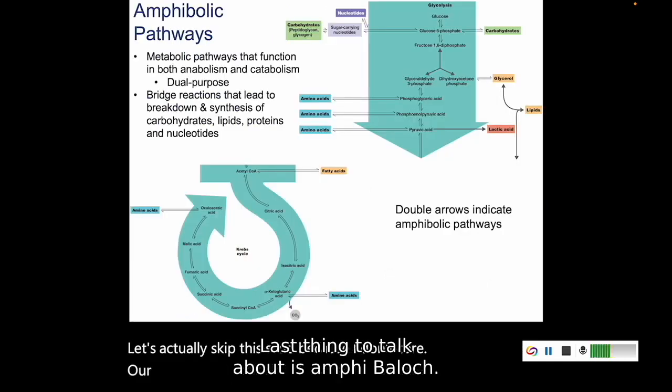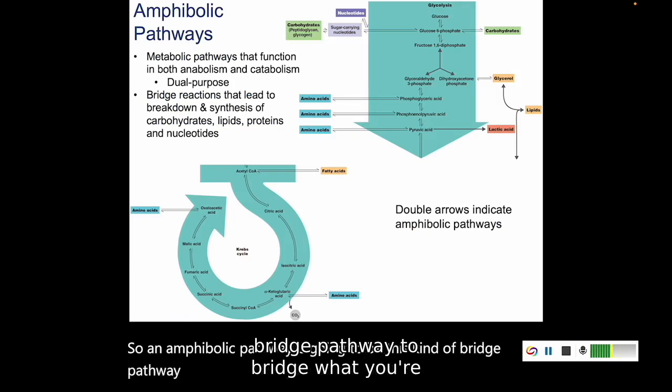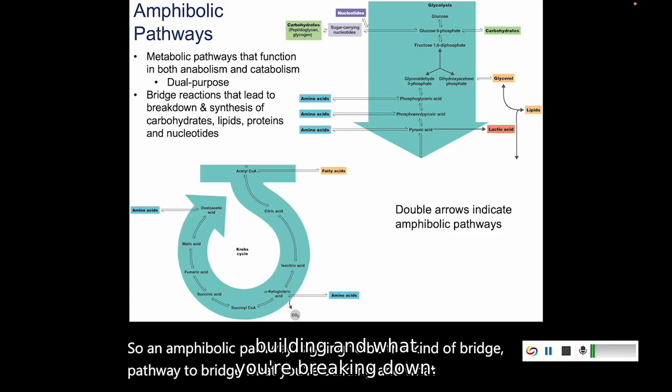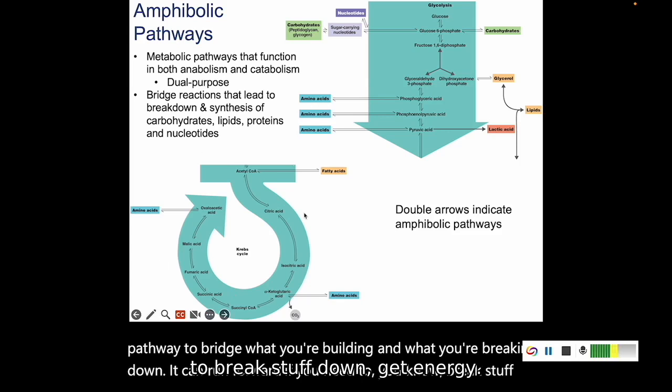Our last thing to talk about is amphibolic. So an amphibolic pathway is going to be this kind of bridge pathway to bridge what you're building and what you're breaking down. It can run forward if you need to break stuff down and get energy.